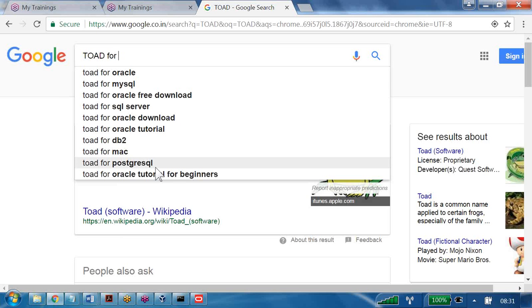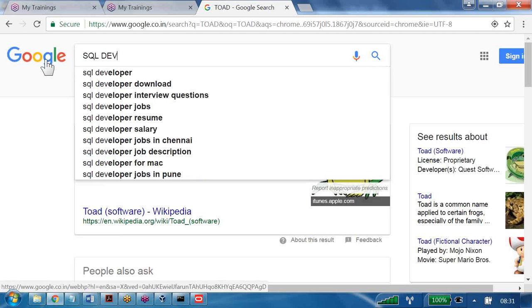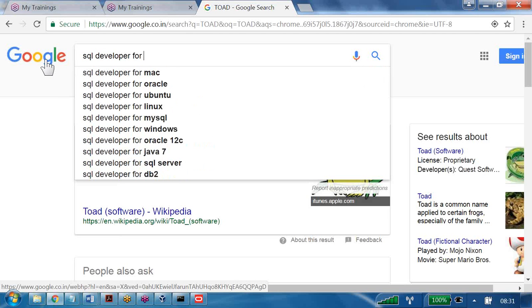Similar to that, we have one more thing called SQL Developer, which is available for Oracle, MySQL, SQL Server and DB2. That means SQL Developer, though it is an Oracle product, can also be used for other databases. And SQL Developer is installed by default with your Oracle 11g database. You do not install it separately. The moment you install Oracle 11g, SQL Developer is also given.